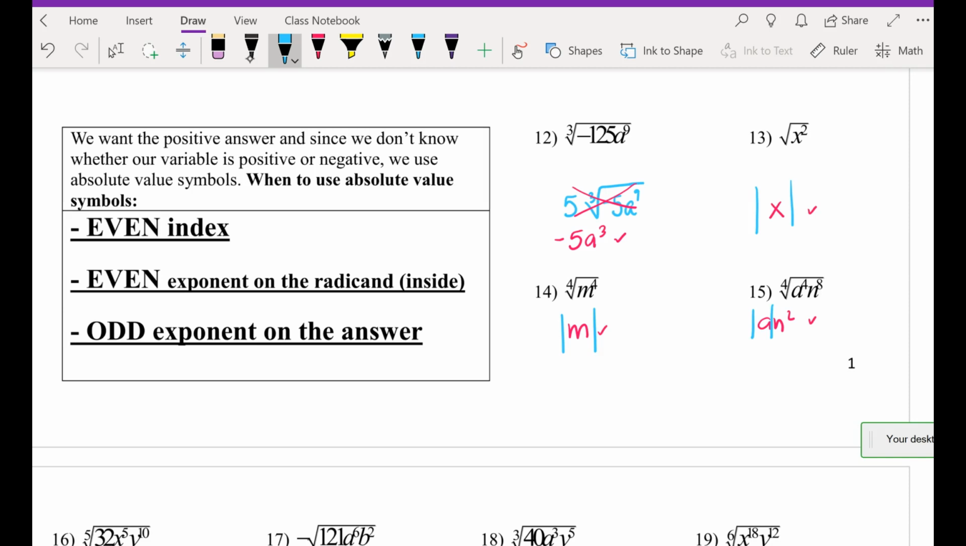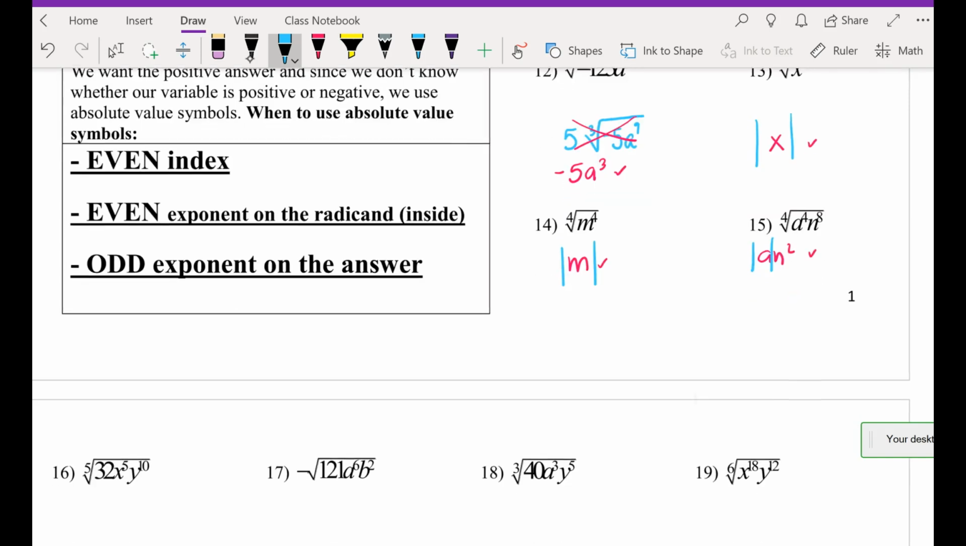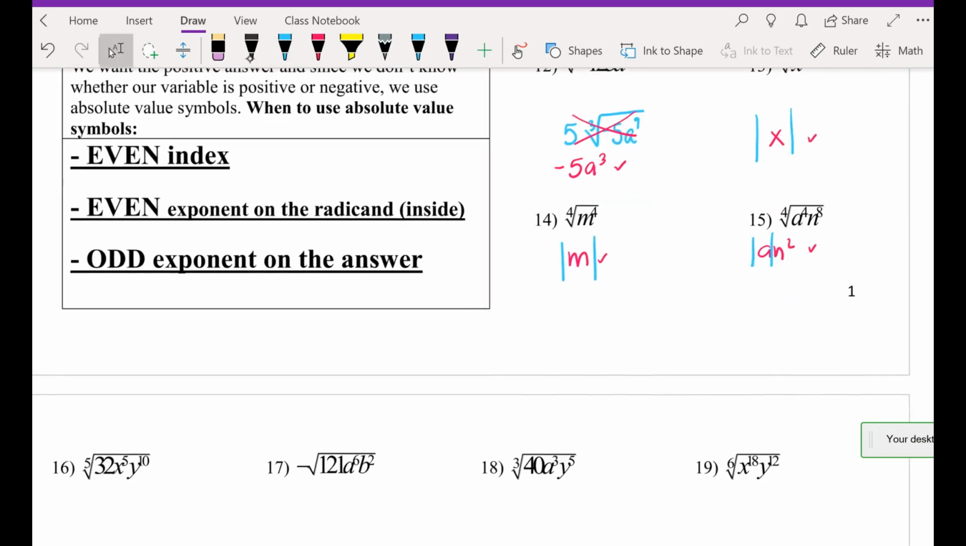Okay. So again, we need an absolute value when it's an even index and the power under the radical is even and goes to what? Odd. Okay. All right, 16, 17, 18, 19. Let me give you guys 3 minutes for those. In teams, work it out. And then I'm just going to call you guys.